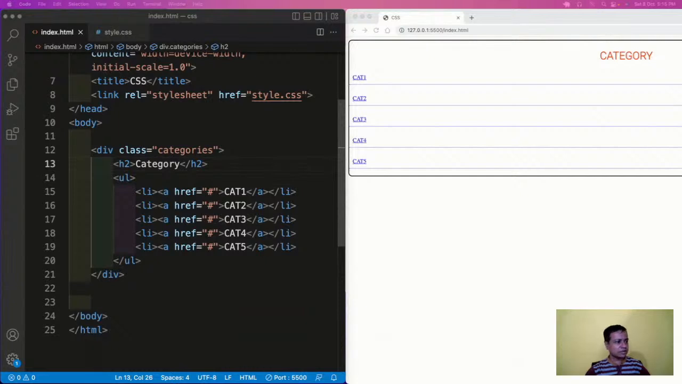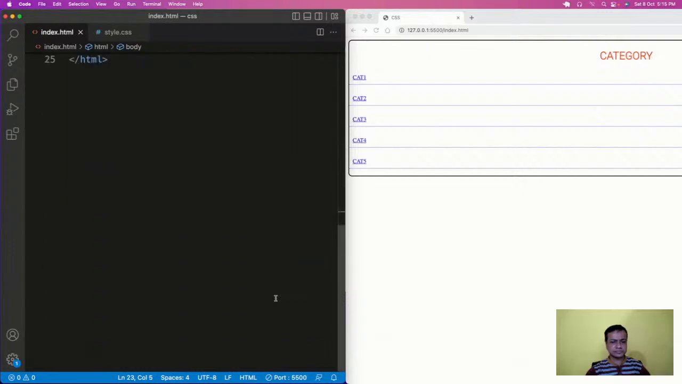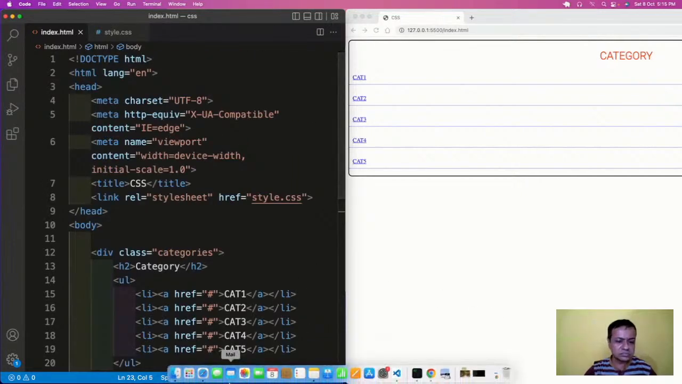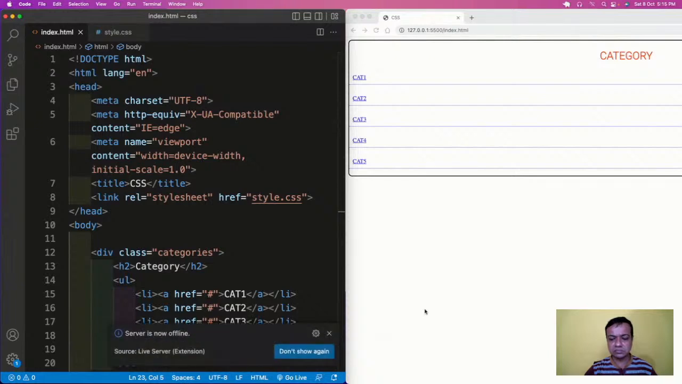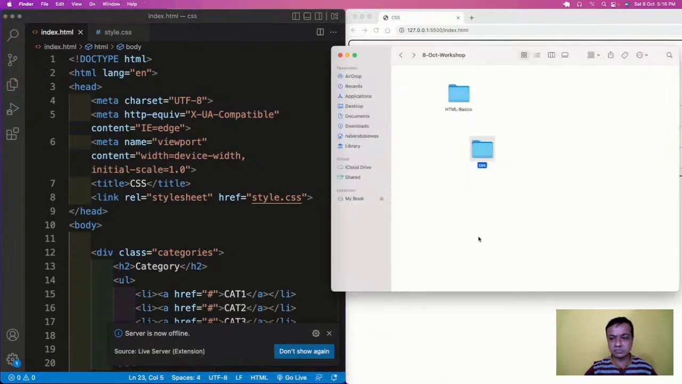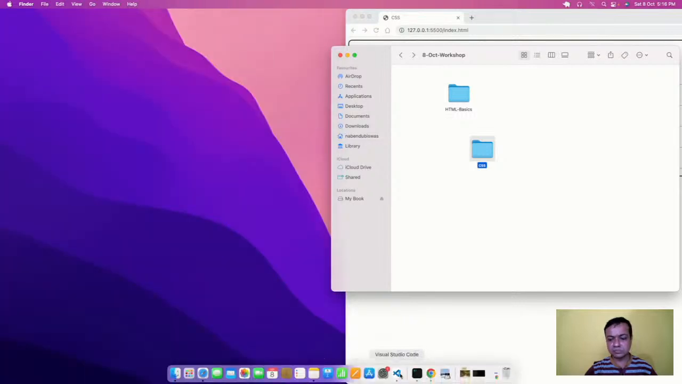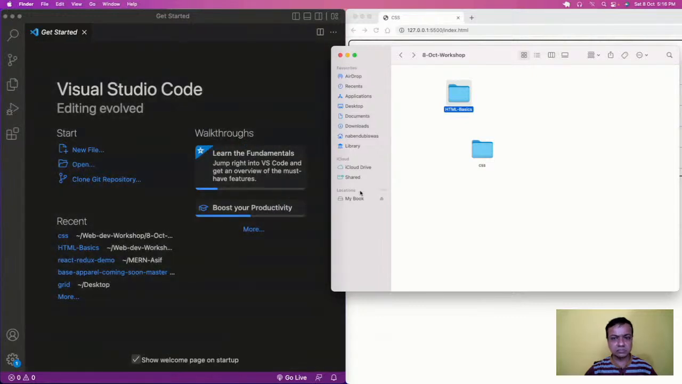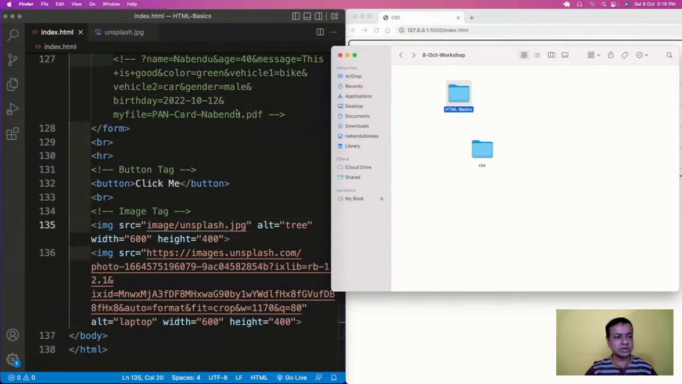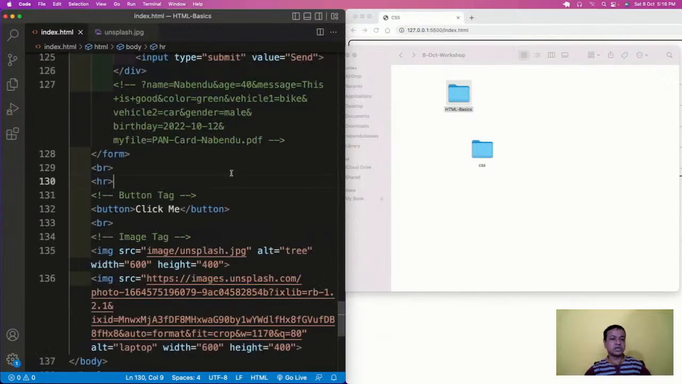So let me do one thing. Not this. CSS. Let's not do the CSS. Let's do something on the HTML only. Okay, so HTML, what we are going to do?